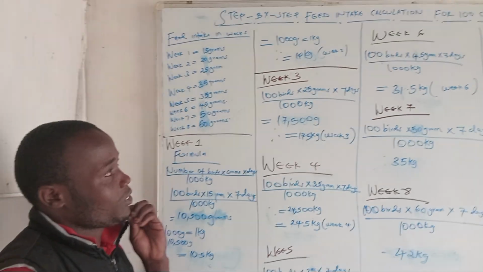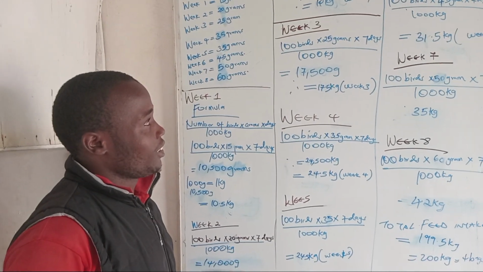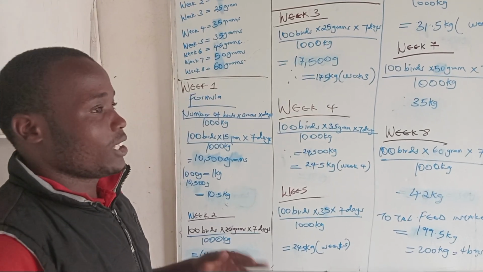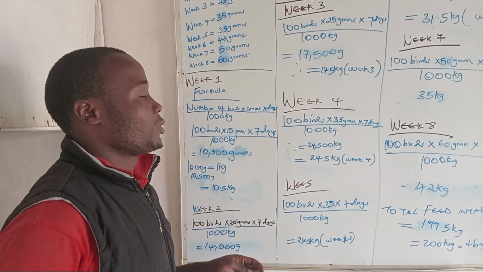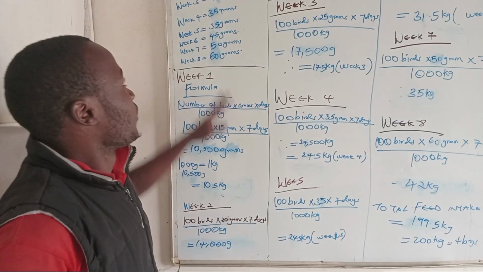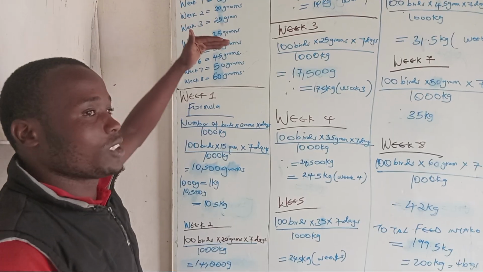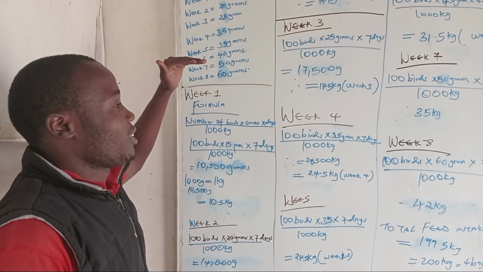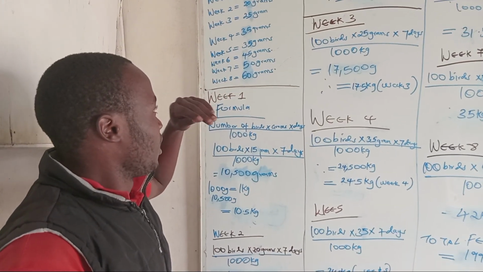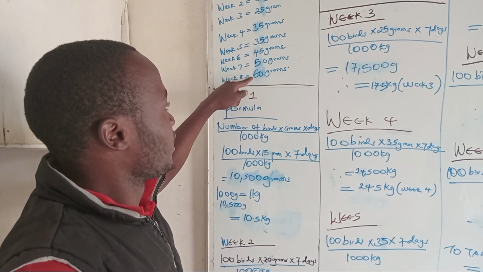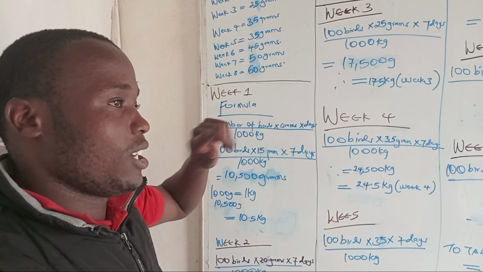Many farmers have been requesting a feeding program. Here it is. We'll be taking you through how we can create the feeding program from day 0 to 2 weeks. So here we'll start with week 1, 15 grams, week 2, 20, week 3, 25, week 4, 35, week 5, 35, week 6, 45, week 7, 50, and week 8, 60 grams.